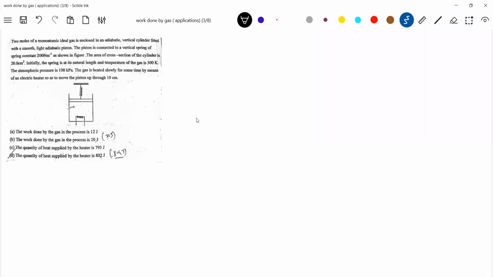Okay, read the question. See, you have to understand the question first, then it will be easy for you to get into the numerical part.